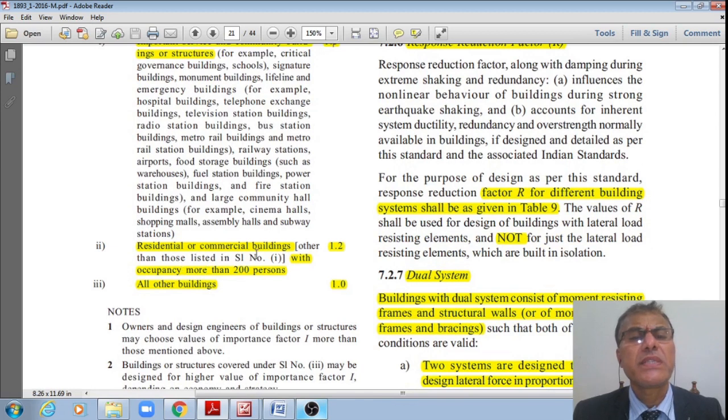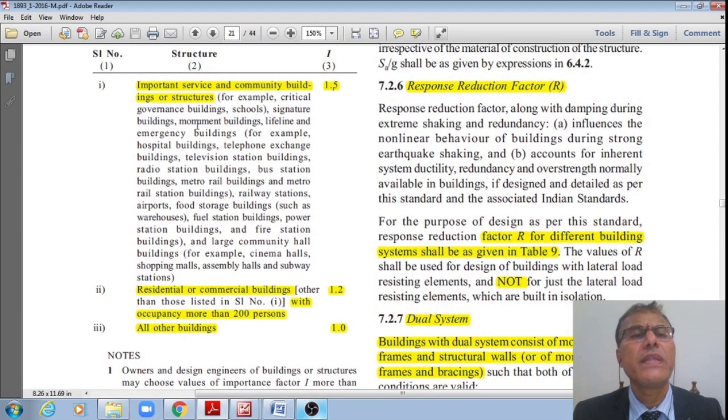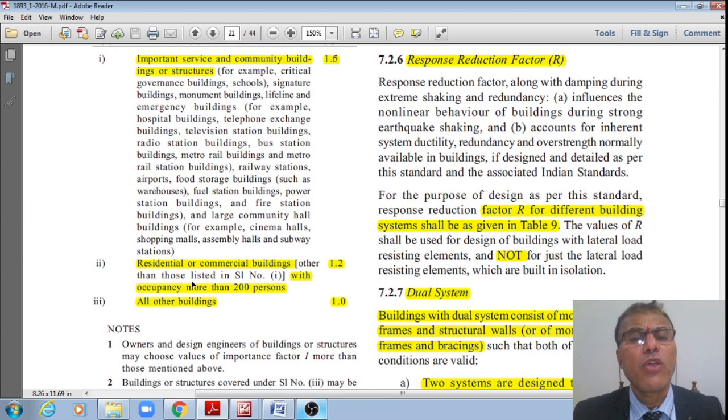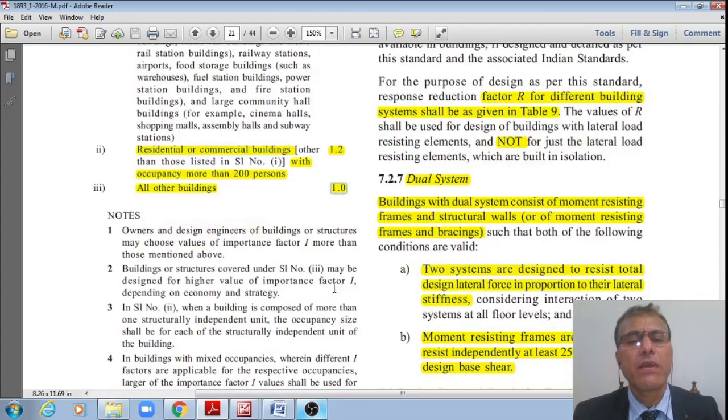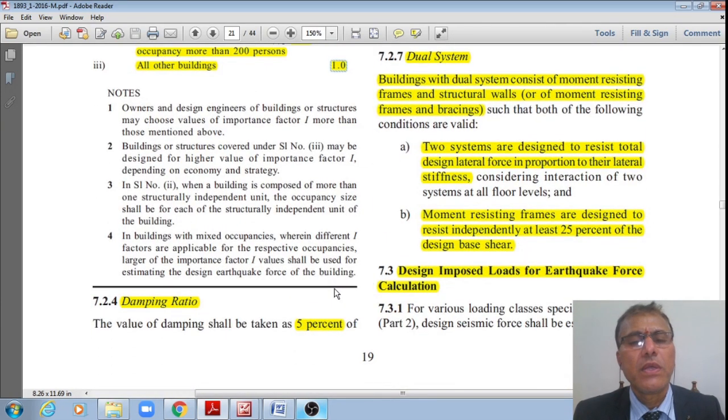Next are residential and commercial buildings that are not covered in the above definition. There you use an importance factor of 1.2 where the occupancy is more than 200 persons. However, if the occupancy is less than 200 persons, or for all other buildings, then the importance factor is equal to 1. That is how the importance factor is defined.